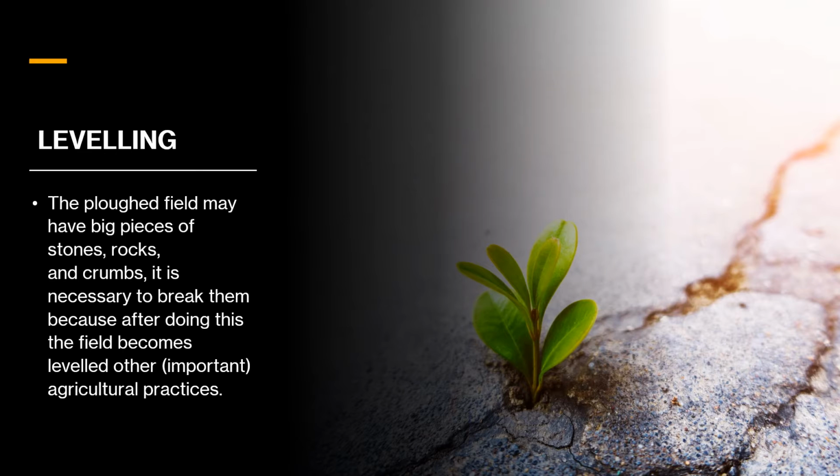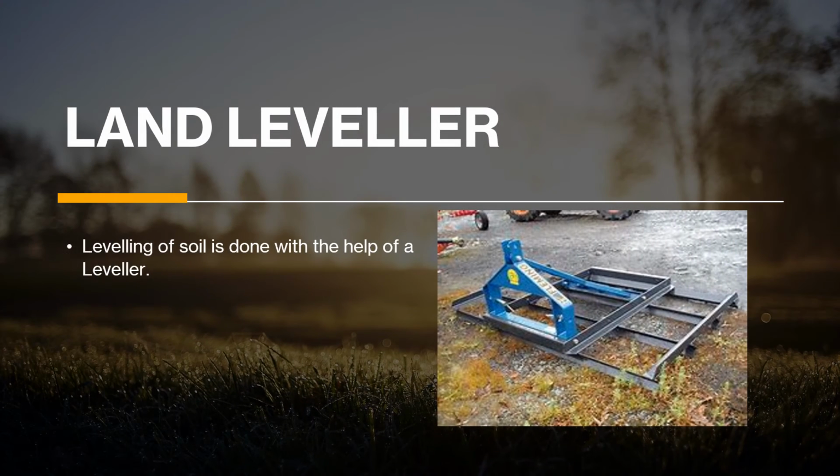We learned the soil profile in previous classes. So of course you will know that the A horizon has some amount of rocks and stones present in that horizon. So after the turning is done, the crumbs come to the upper part of the soil, on the surface, which may stop aeration. So it is necessary to break these crumbs and rocks so that the other agricultural practices can be done.